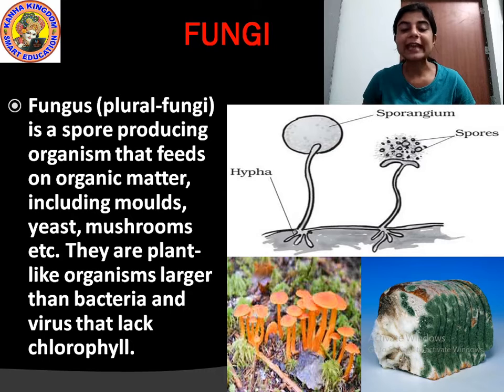Understood? So they need some organic matter to grow, and these fungi are plant-like organisms that lack chlorophyll. That is why they cannot make their own food, and as they need to grow, they are dependent on some organic matter for their nutrition. Understood?